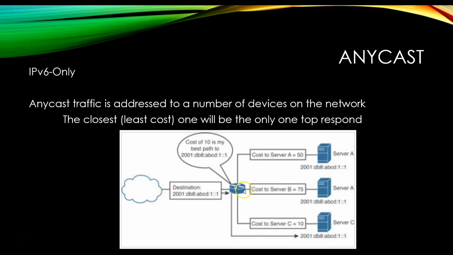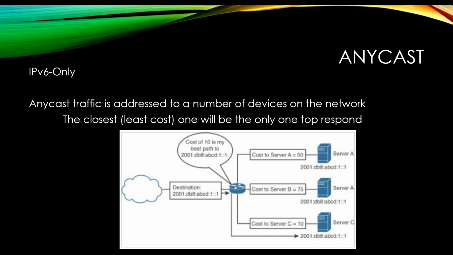And then I would have my device go ask for that address, and this router looks at those and it says, you know what? The one with the lowest cost is server C right here, the cost of 10. That has to do with the speed of the transmission lines and the speed of the devices and so forth. And it says, this is the fastest one. I'm going to have this one respond to that person's request.